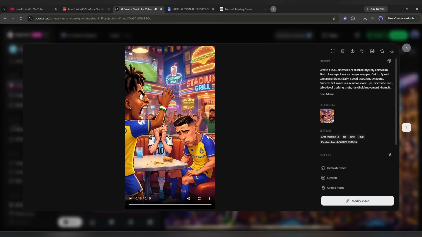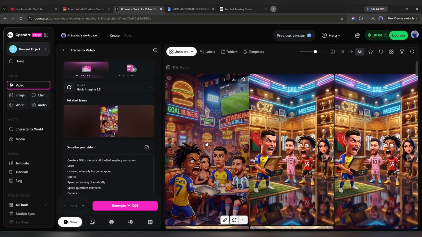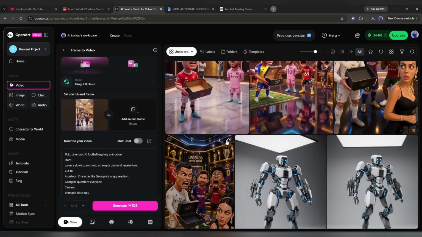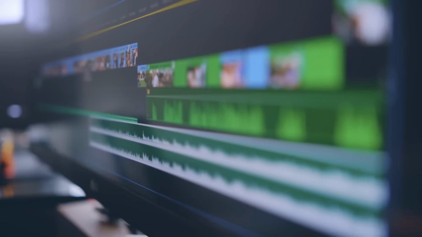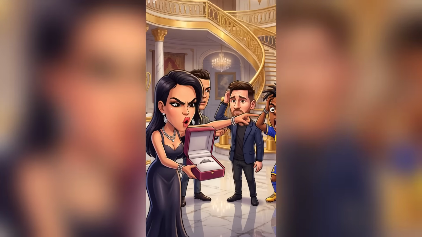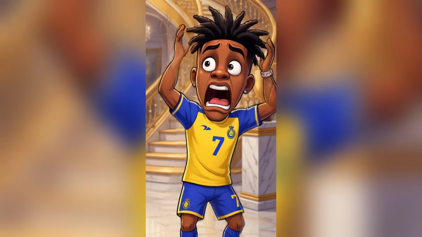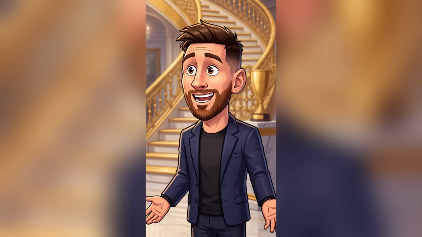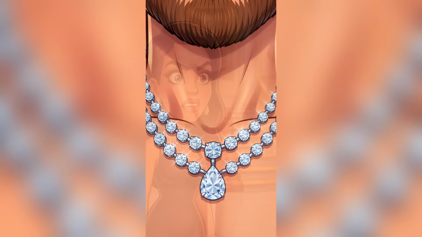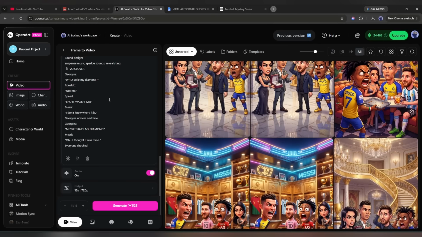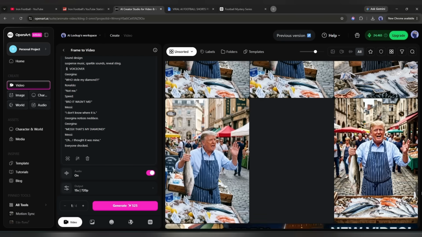This is really amazing. So, now we can create this quality animated football video inside OpenArt. Okay, now in this method, create all other scene videos. Once all the video clips are ready, download them and then assemble them with a video editor, and you will get the final video. Once the final video is ready, you can publish the video on YouTube, Instagram, TikTok, or anywhere. Alright, as the soccer or football niche is now trending, you should give it a try. And following this method, you can create videos in any niche inside OpenArt AI.